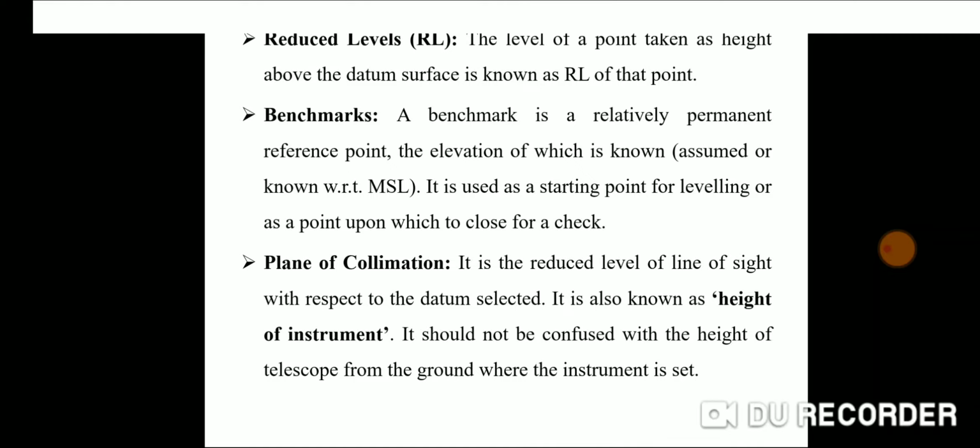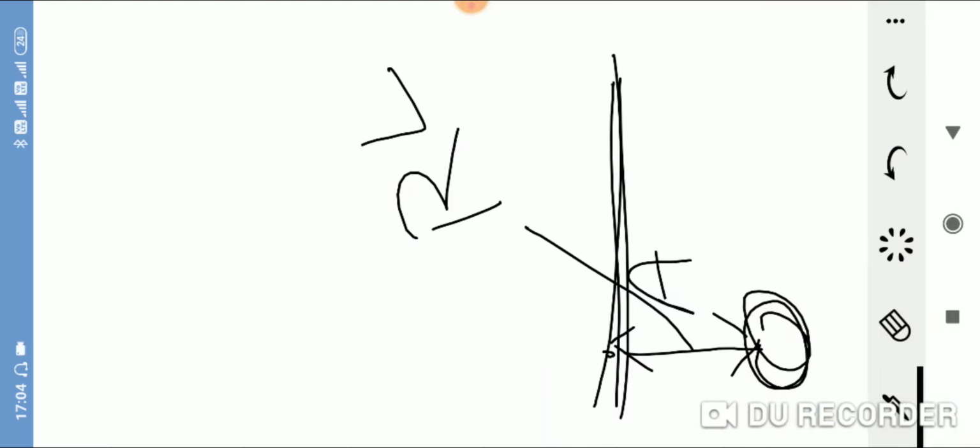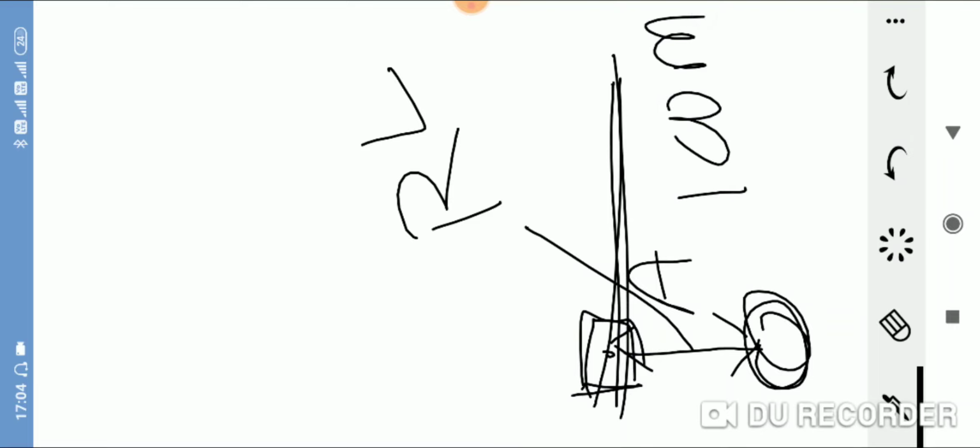Plane of collimation. What is plane of collimation? Suppose this point A is our benchmark and we know the elevation of point A is 100 meters. We erect our dumpy level at this position, and when we see any object from the dumpy level, that is called line of sight.